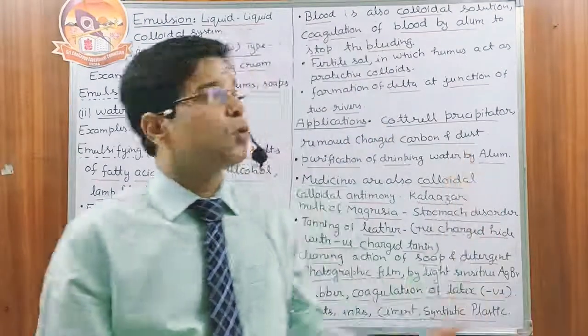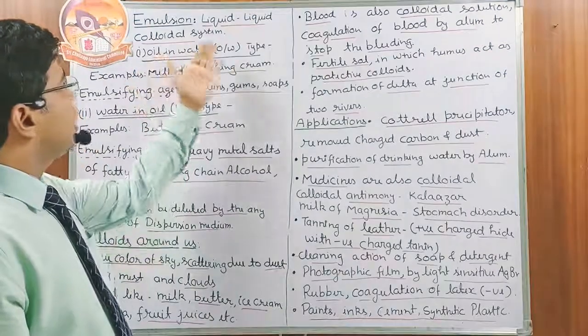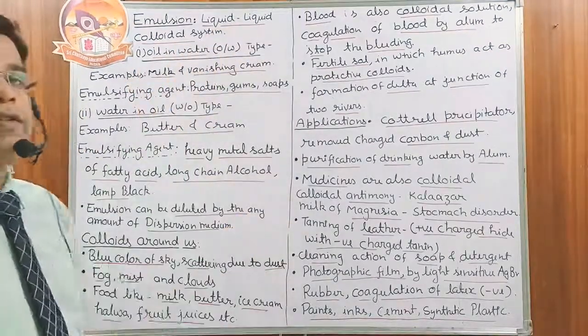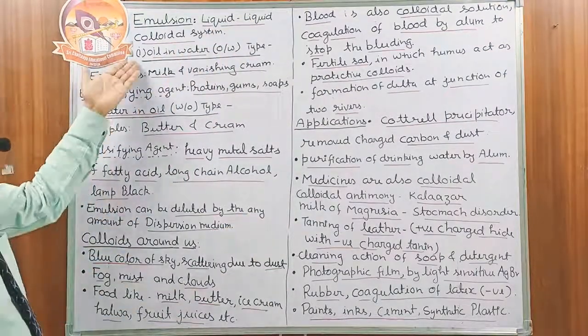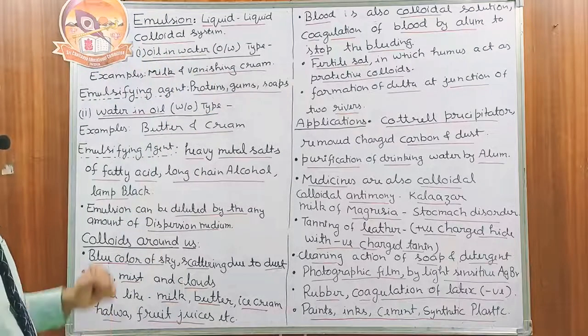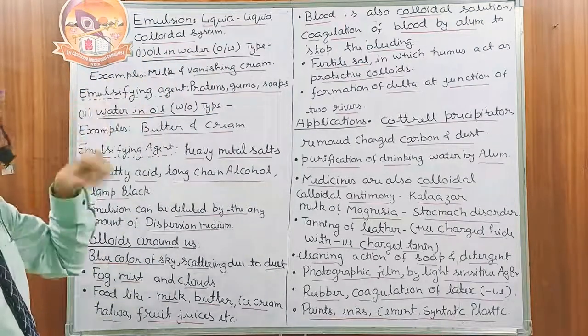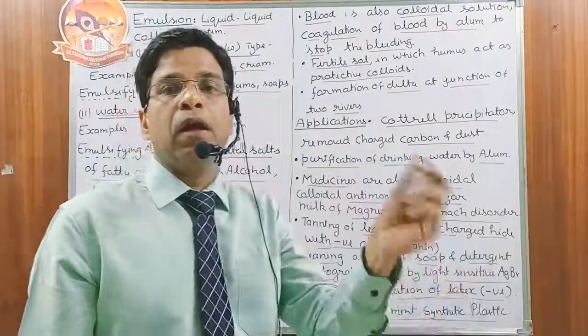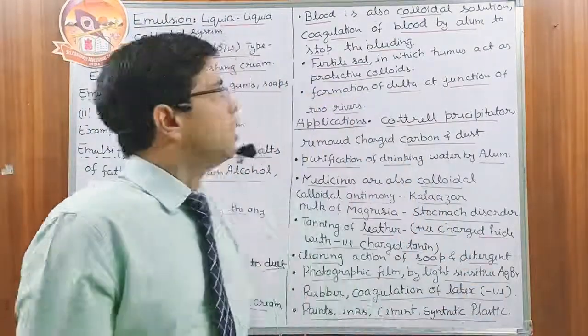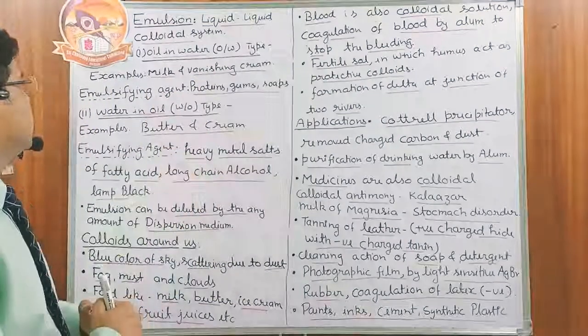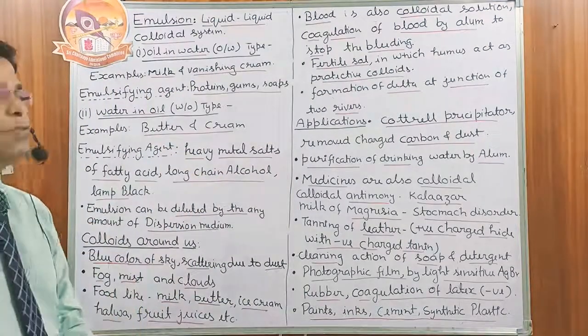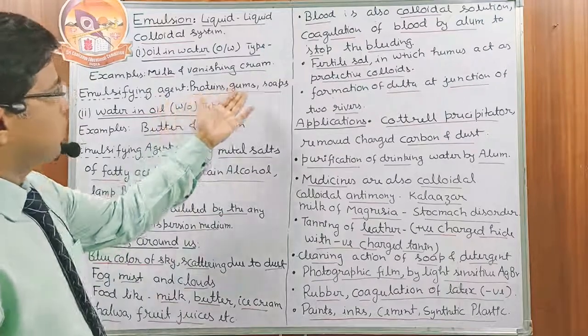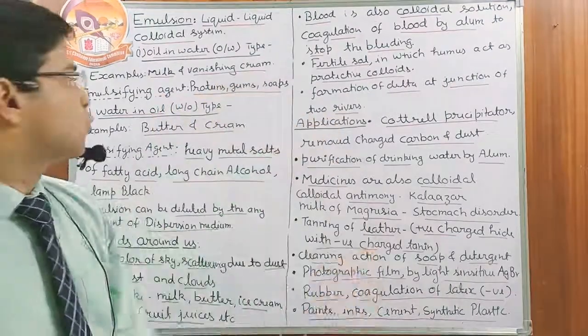Let's see. Emulsions are the liquid-liquid colloidal system. We have two types of emulsion: oil in water, OW type emulsion. Examples are milk. In the milk, what do we have? In the milk, liquid fat droplets are present in the water. Next example, vanishing cream. Emulsifying agents for this: proteins, gums, and synthetic and natural soaps.